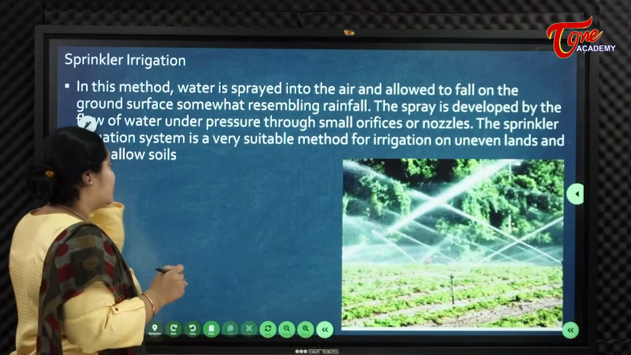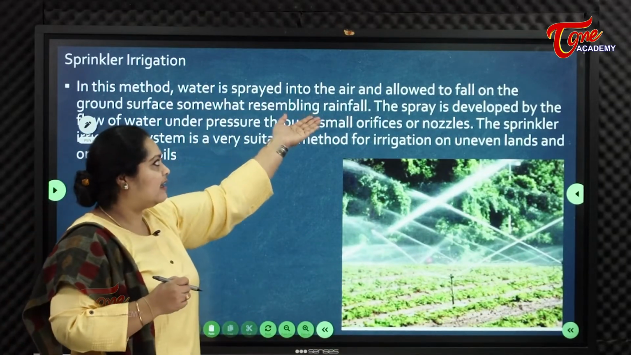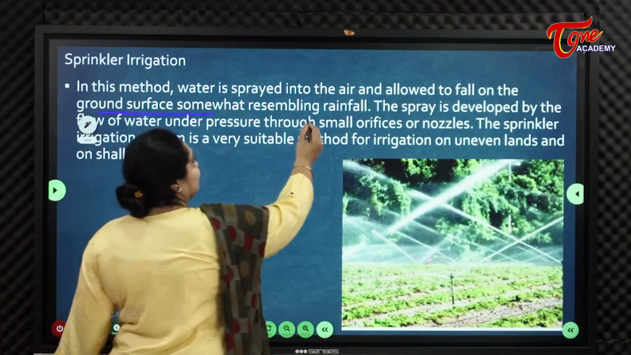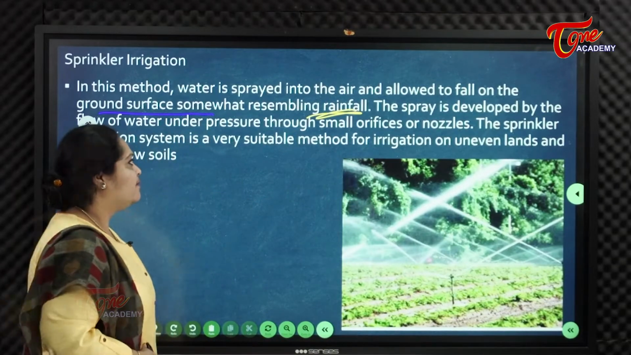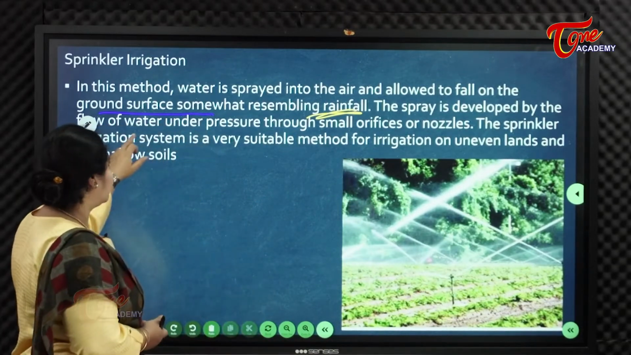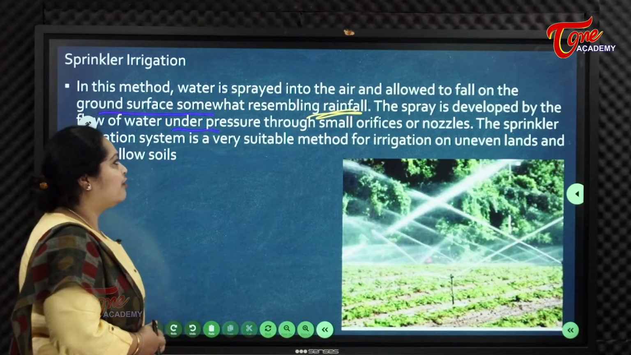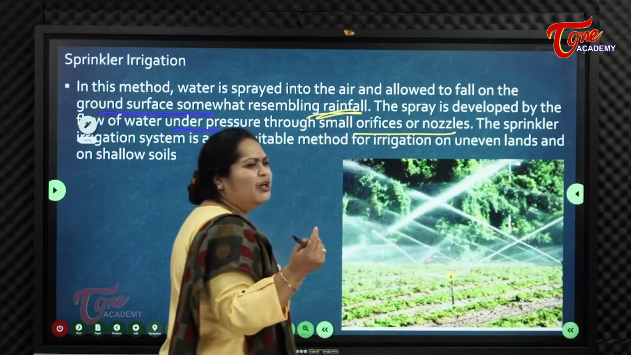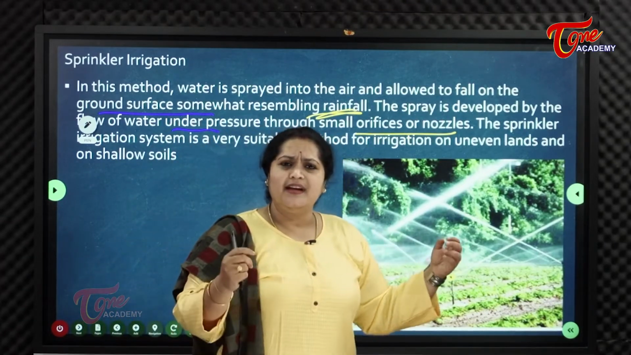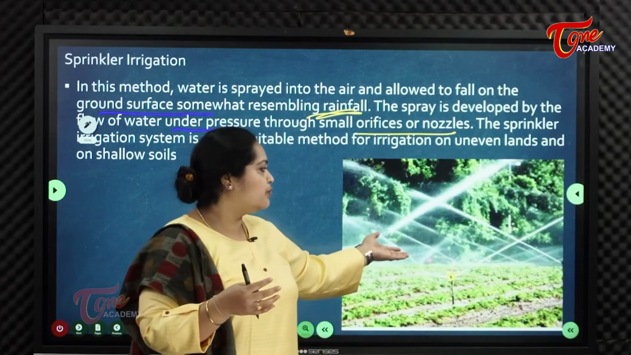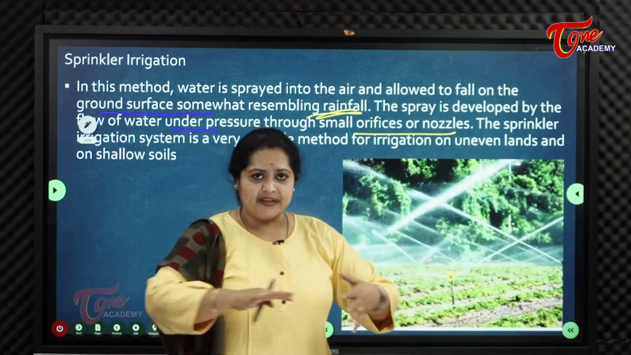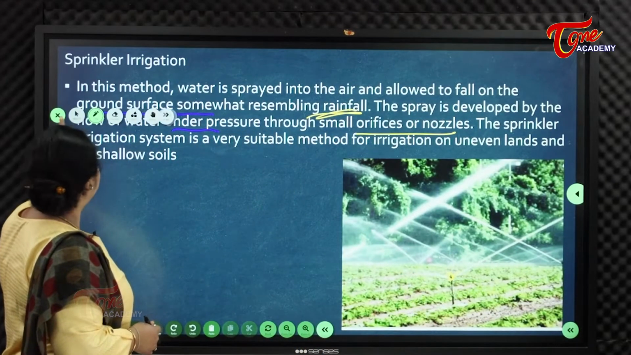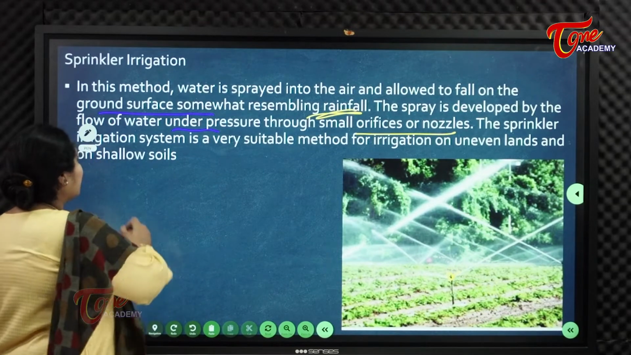So in sprinkler irrigation, water is sprayed into the air and allowed to fall onto the ground surface, somewhat resembling rainfall. Exactly, it's just like rainfall. The spray is developed by the flow of water under pressure through small orifices or nozzles. Here it's controlled by small nozzles. You can see even in cities, lawns and public gardens use sprinklers to wet the lawn or garden.